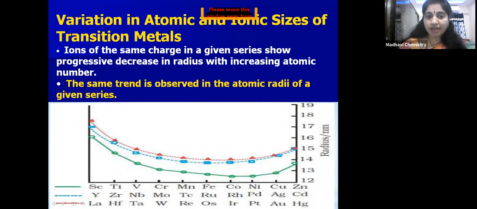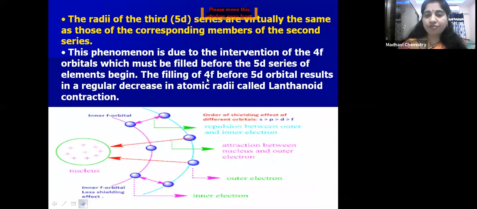What is lanthanoid contraction? It is the decrease in size of 5d series elements because of 4f electrons. After filling 14 electrons in 4f, the electrons enter into 5d. The 4f electrons show poor shielding effect, so more nuclear charge results in attraction of the outer electrons towards the nucleus.